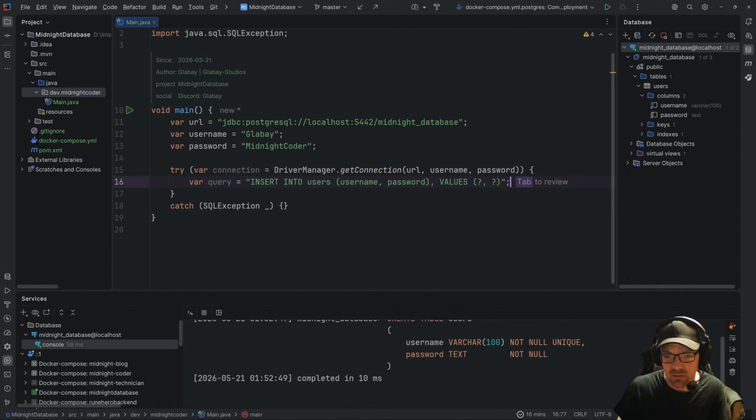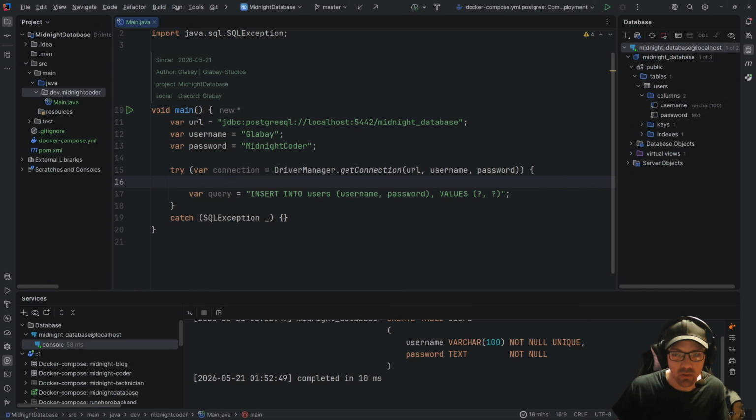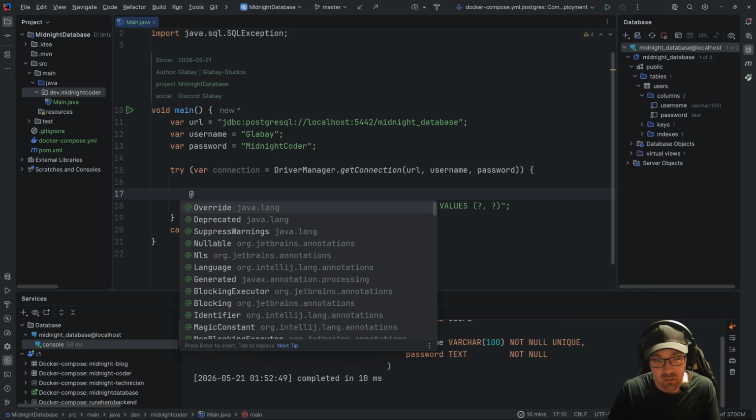Okay. So this is cool, but we're also going off the assumption that I didn't make a typo, that this table users is actually right and the username and password are actually right. We're purely going off of assumption here that I didn't spell things wrong or use wrong syntax. Now, what if there was a way that we could highlight the syntax of this?